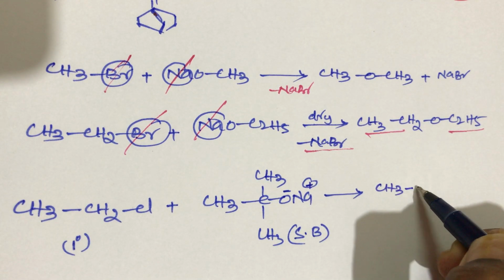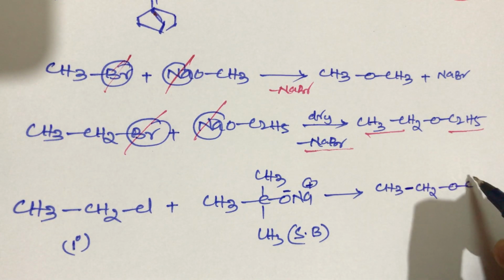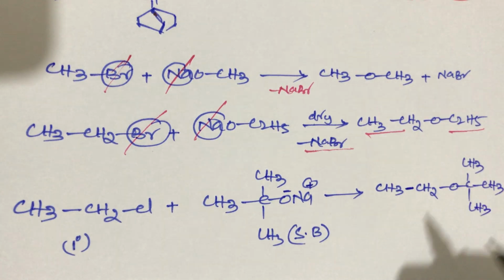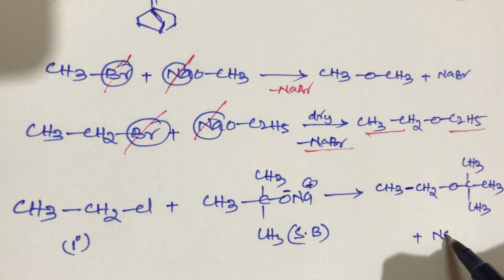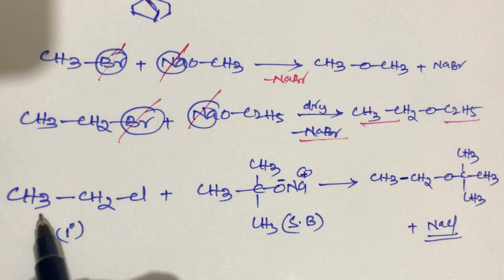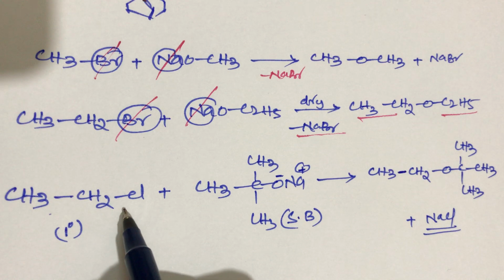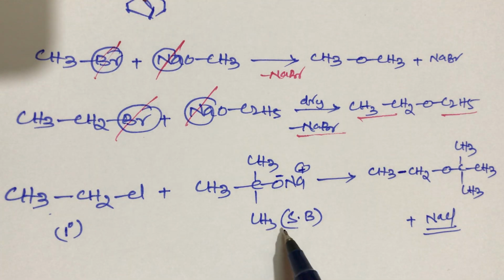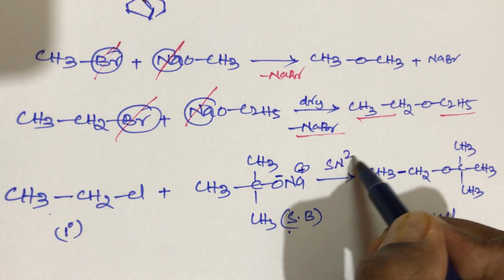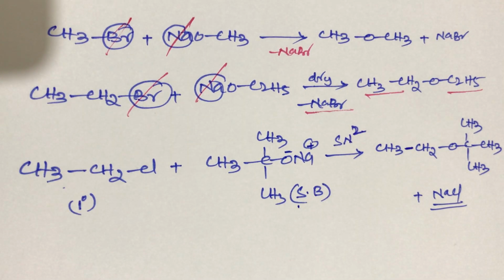We get the product CH3CH2OC(CH3)3, plus NaCl is eliminated. So this is the simple trick, students. When primary alkyl halide, that is ethyl chloride, is in the presence of a strong base, that means a strong nucleophile, it undergoes SN2 mechanism, student. This is very most important; both belong to Williamson synthesis, student.